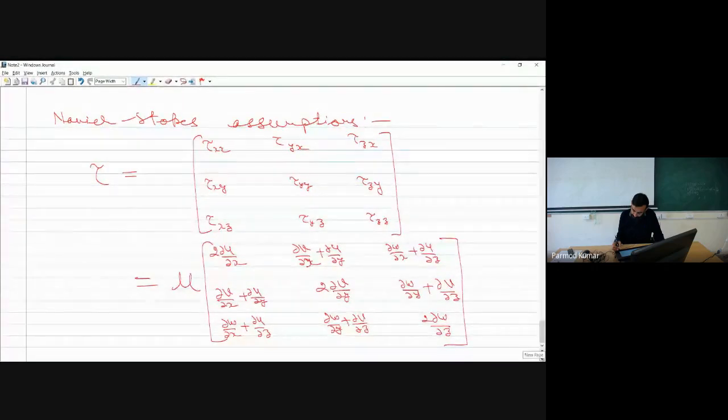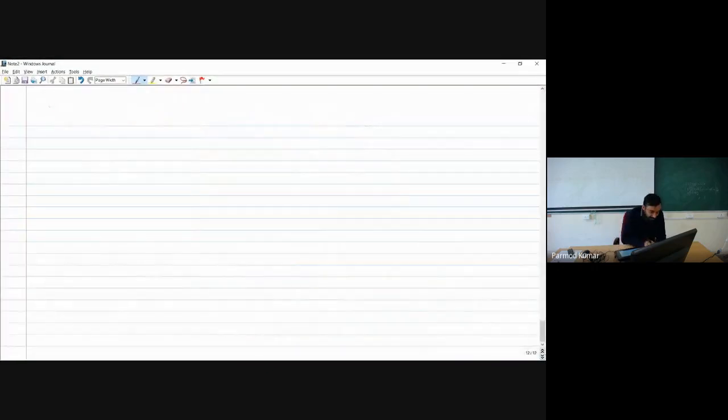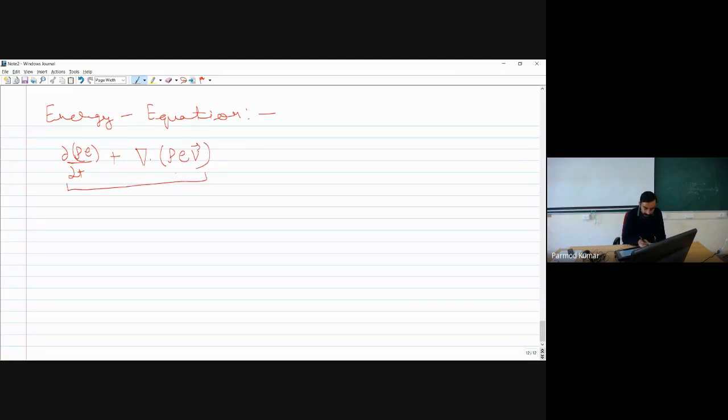Next, we have one more important equation which is required, and that is our energy equation. So what will be the energy equation? ∂(ρE)/∂t plus divergence of ρE times V⃗. This represents the local and convective flow of energy, and this has to be equal to what will be in the right hand side.